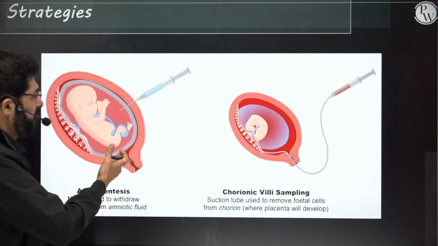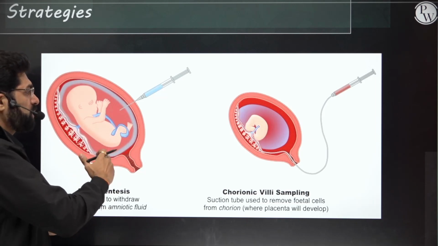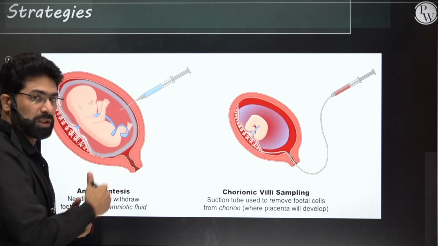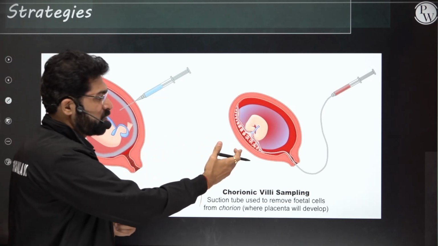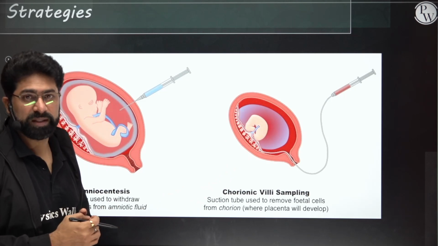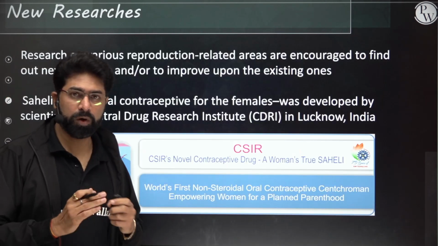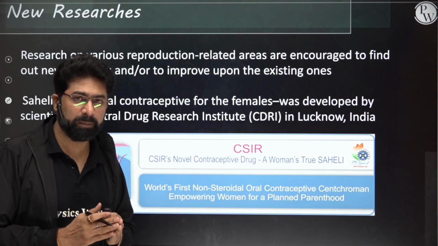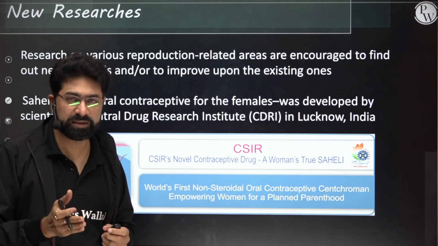But in any case, this can be extended for 15 to 20 weeks. You can usually use it, but chorionic villi sampling will be used till 14 or 15 weeks. So that is a little bit of a disadvantage there. Okay, hope you understood the difference between chorionic villi sampling and amniocentesis.